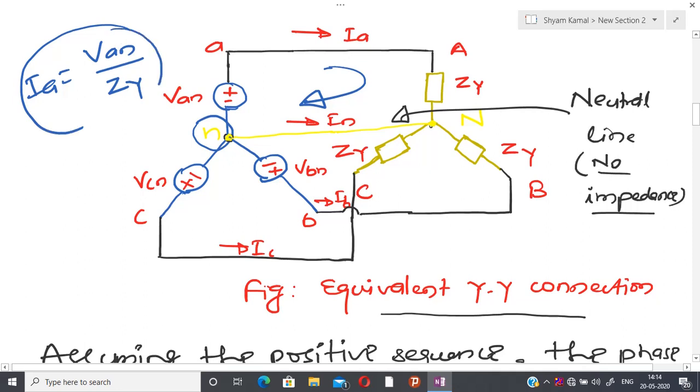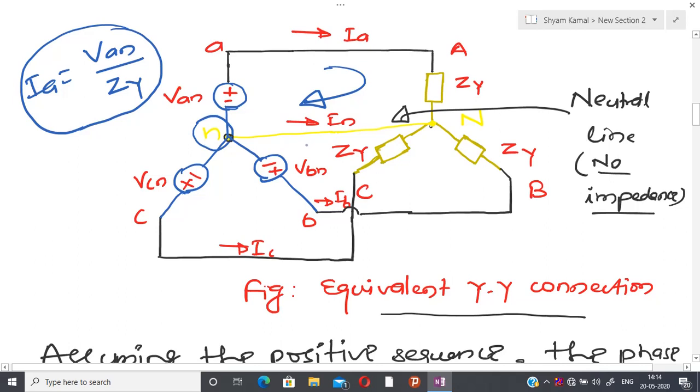Similarly, one can apply the same kind of law to calculate IB, IC and IN also. First you can calculate IA, IB and IC.